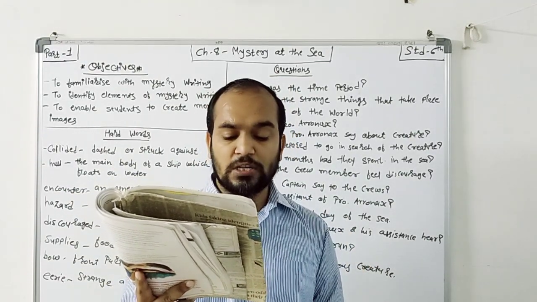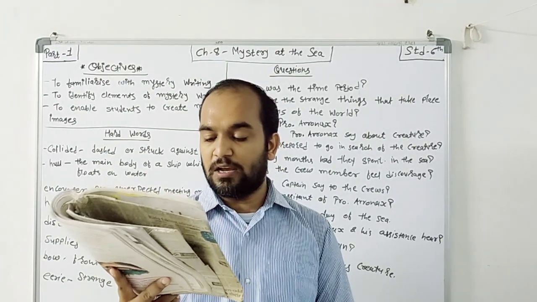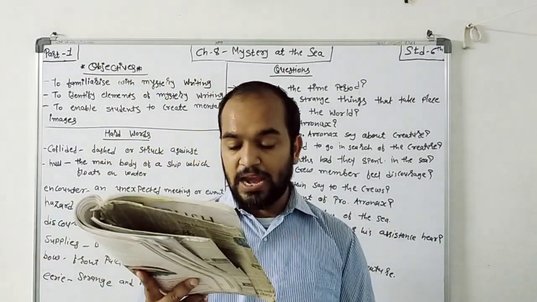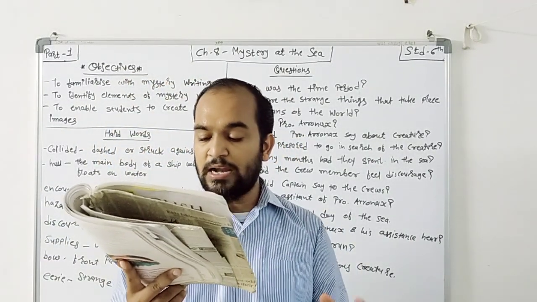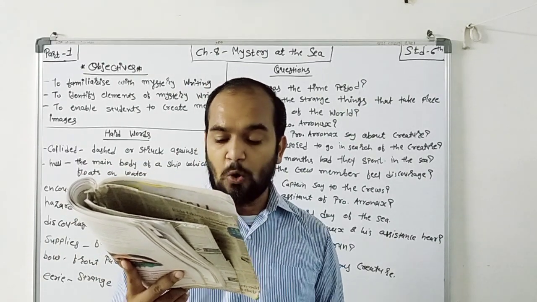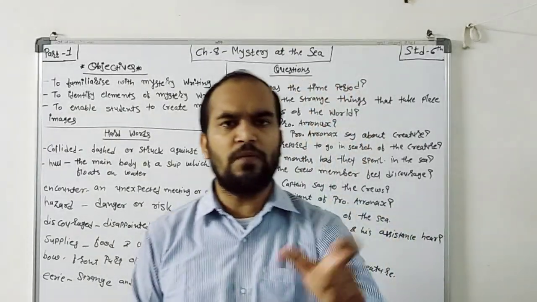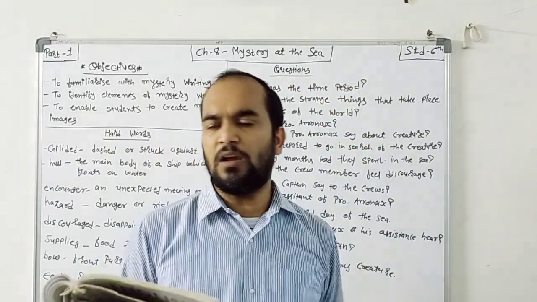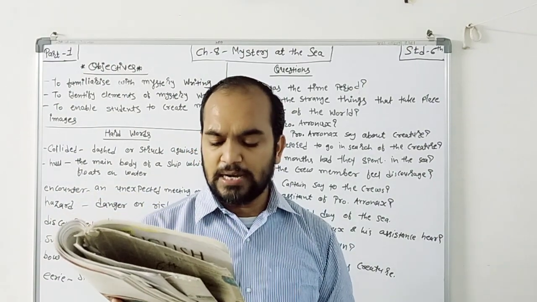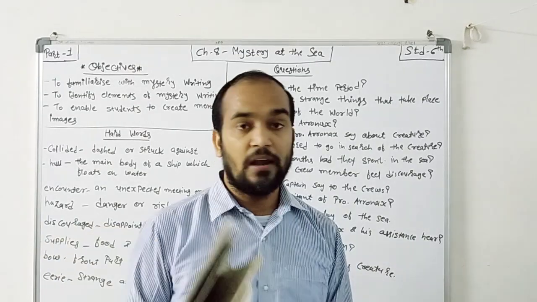When asked about the sea monster, the professor's guess was that the creature was a giant narwhal. Narwhal is a kind of fish, a rare type of whale. It has a long tooth and it's found mostly in the waters of the Arctic oceans. This fish we have to find near the Arctic oceans, and according to his opinion, this creature was a giant narwhal.